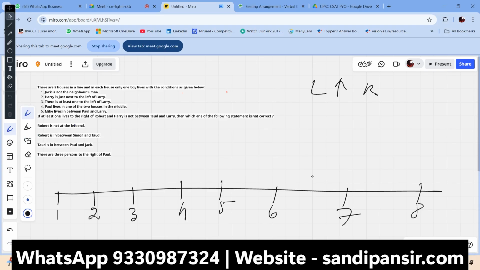Suppose here is Paul, Larry is here, because if I put Paul here, Larry would be here. There is at least one to the left of Larry, and there is Mike here. Now Harry is just next to the left of Larry. That means Harry is here.